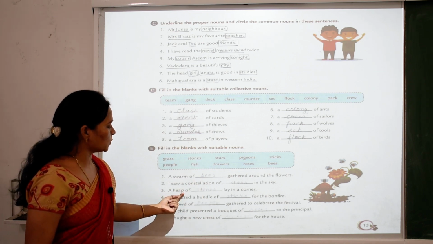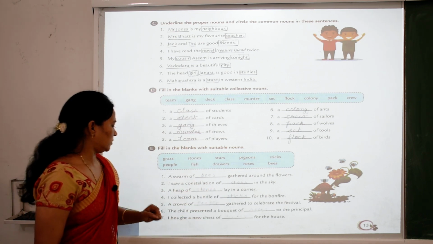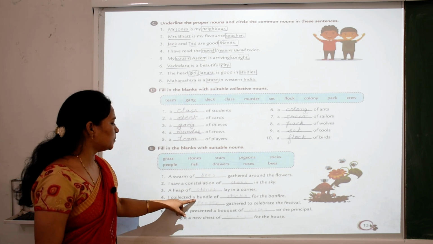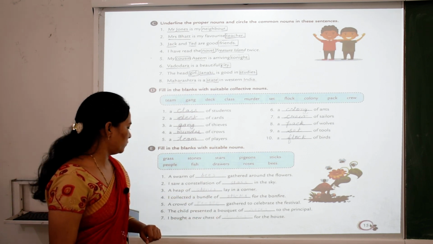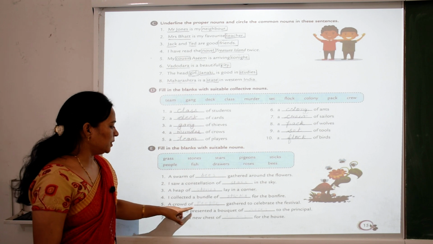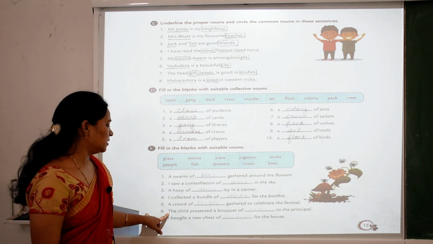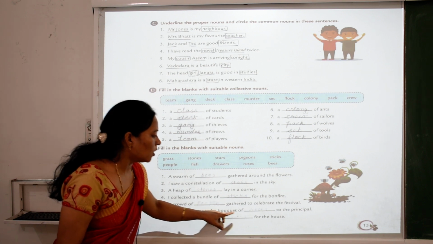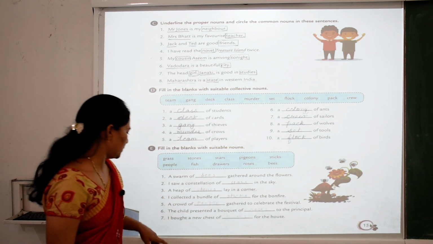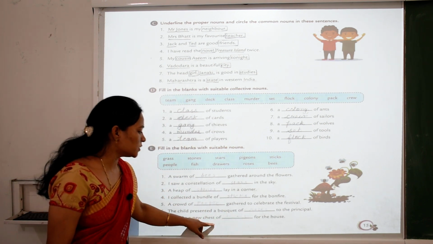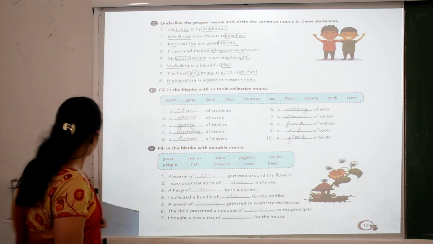A heap of stones lay in a corner. Collected a bundle of sticks for the bonfire. A crowd of people gathered to celebrate the festival. The child presented a bouquet of roses to the principal. I bought a new chest of drawers for the house.